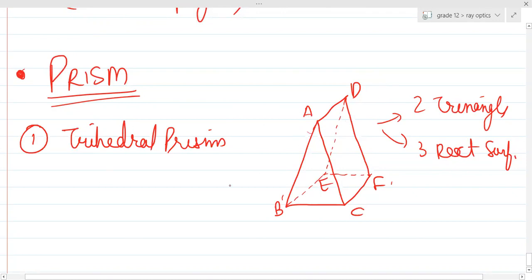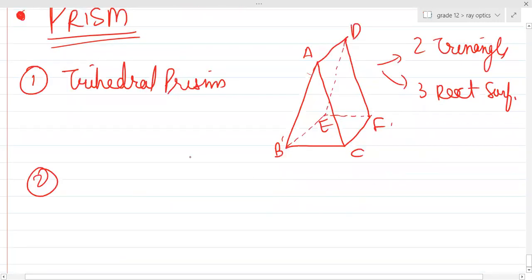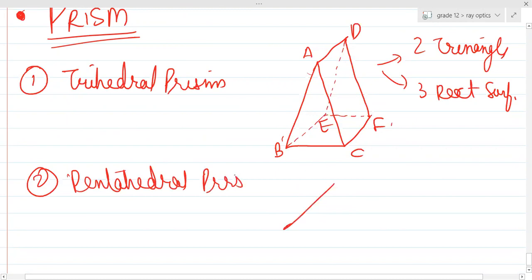Generally, you have this in your syllabus, but apart from this, there is a pentahedral prism as well. What is a pentahedral prism? There is this pentagon, and it may be a regular pentagon. It may be an irregular pentagon, depending upon the